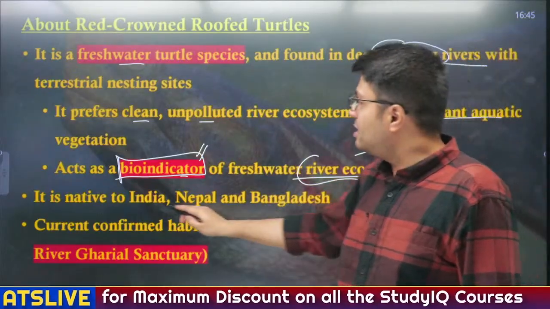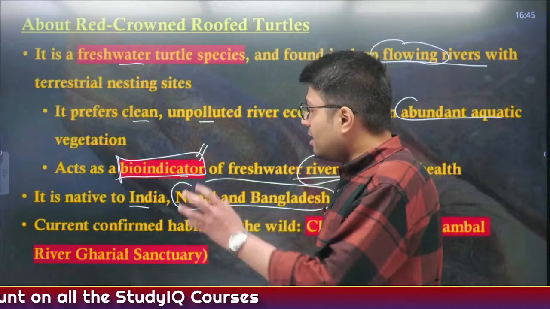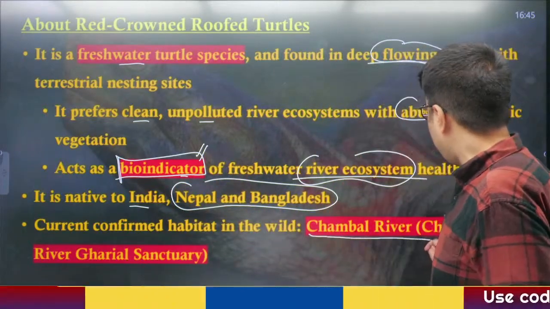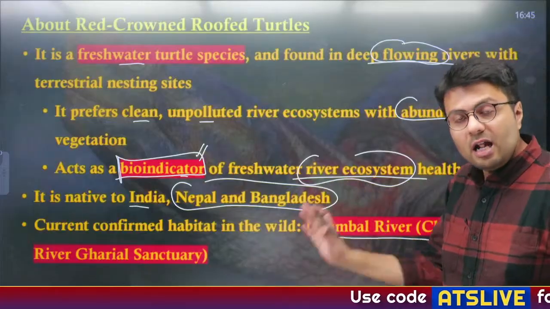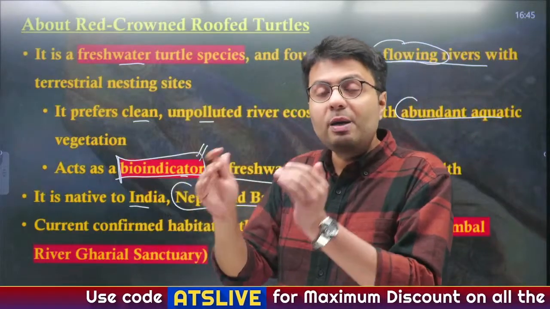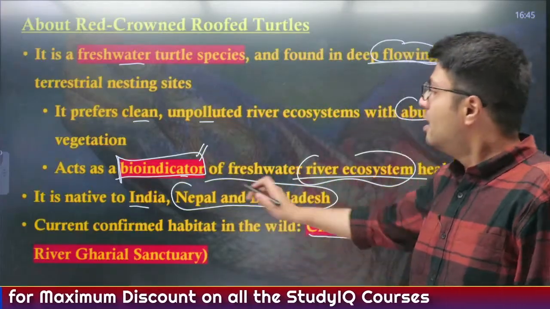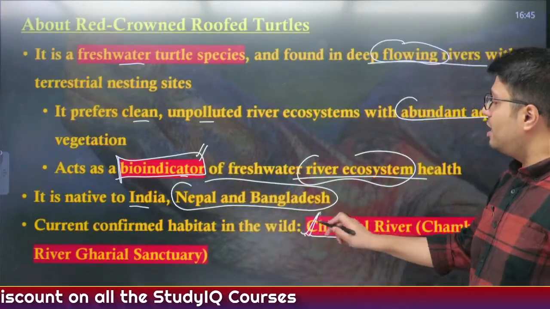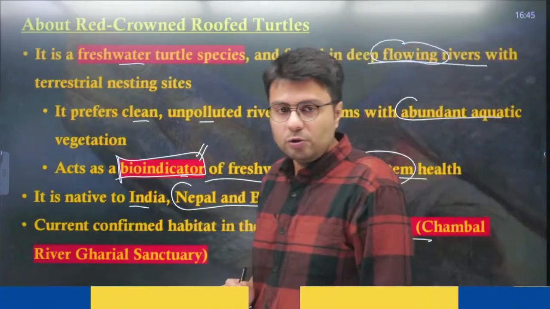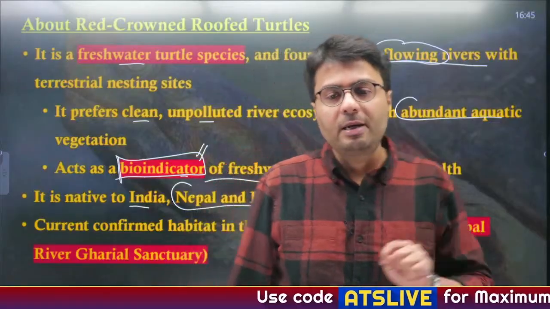Now this species is native to India, but they are also available in Nepal and Bangladesh. And the current confirmed habitat of these species in India is the Chambal River, that is the Chambal River Gharial Sanctuary. There are other instances that they are found in the Brahmaputra Valley, but we have not found credible evidence of that. So the only confirmed habitat of these species in India is the Chambal River. Now they are being reintroduced into the Ganga also. Okay. Chambal River is a tributary of which river? Please let me know in the comment section.